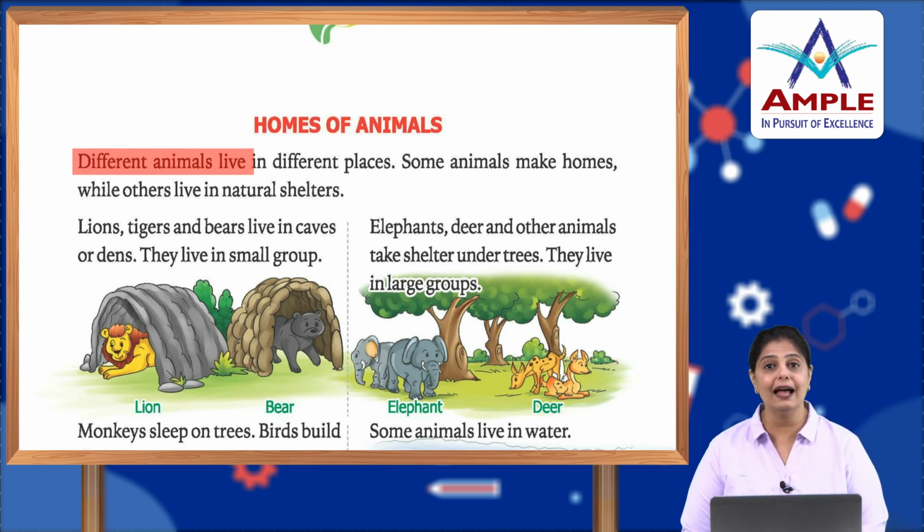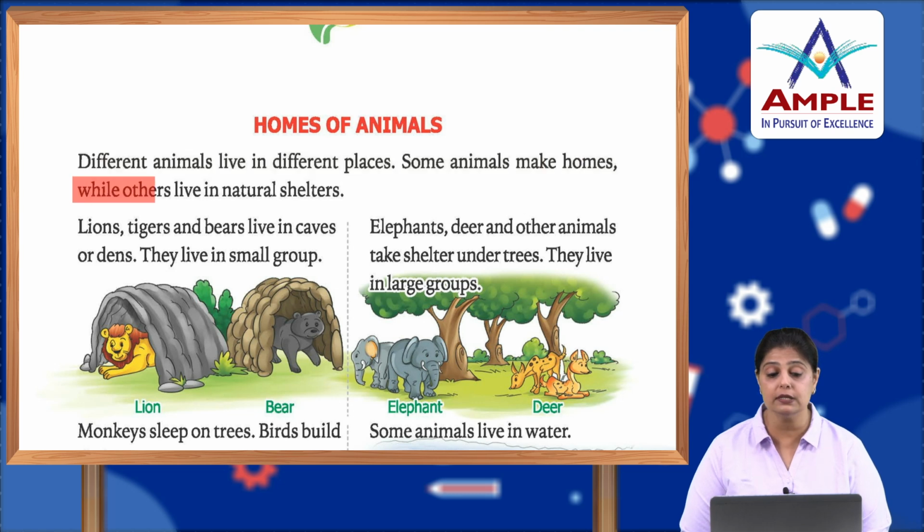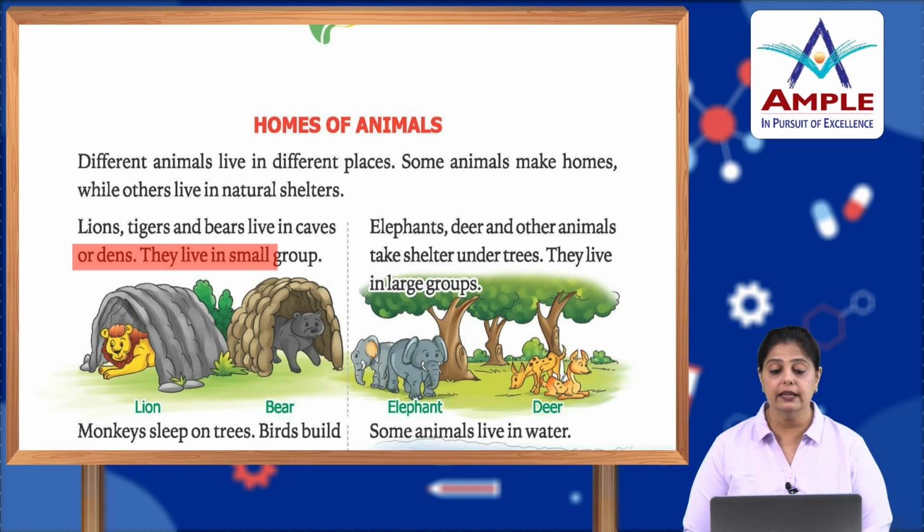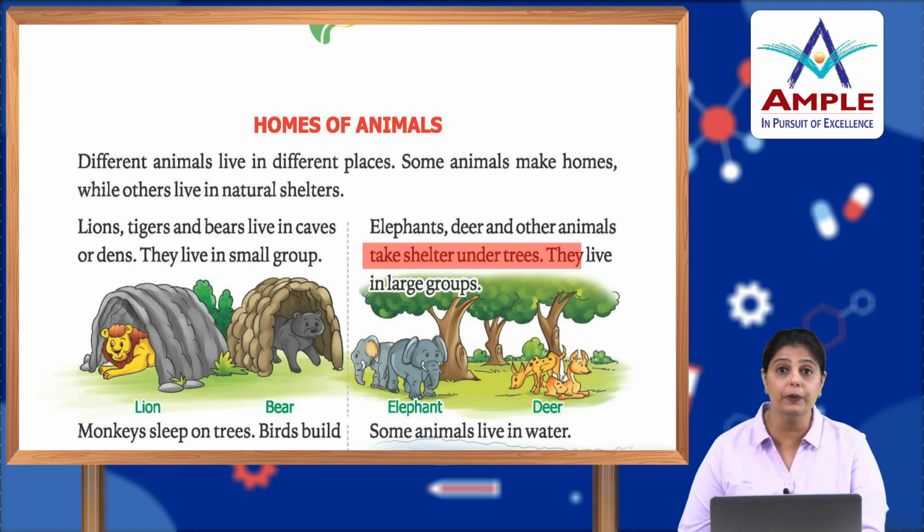So, different animals live in different places. Some animals make homes while others live in natural shelters. Lions, tigers and bears, they live in caves or dens. They live in small groups. Next, elephants, deer and other animals take shelter under trees. They live in large groups.